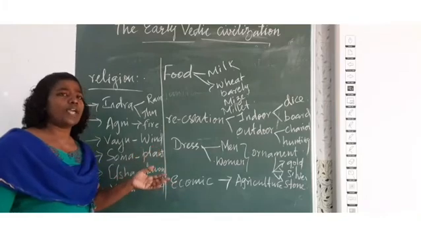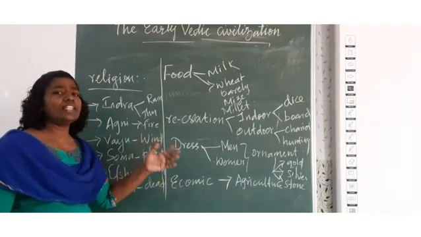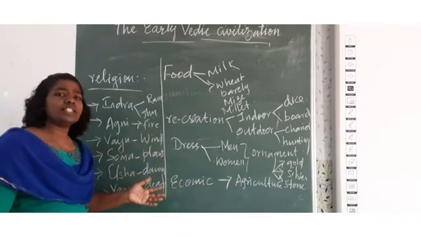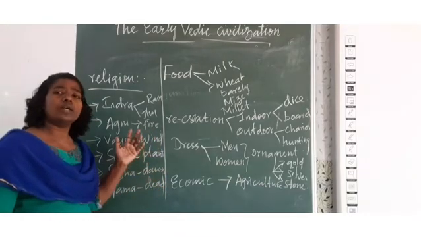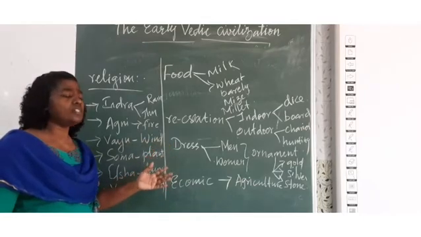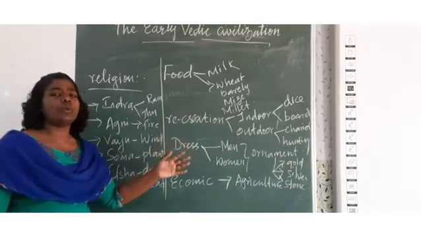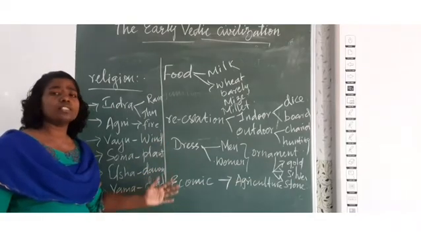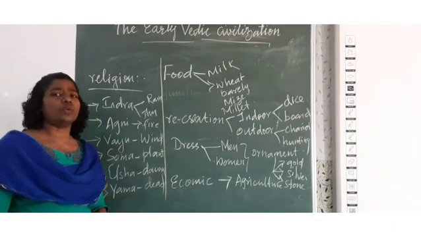Even the kings practiced different yajnas, and in the family they practiced different yajnas too. Women also took part along with their husbands in the family religious ceremonies. So this is all about the early Vedic civilization.